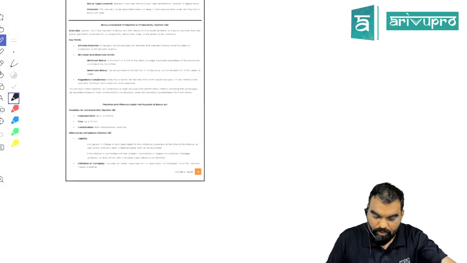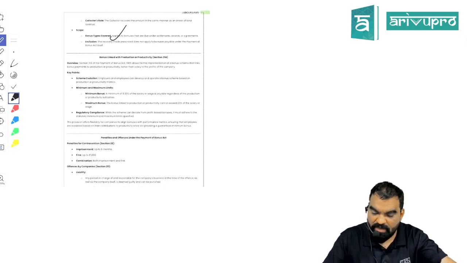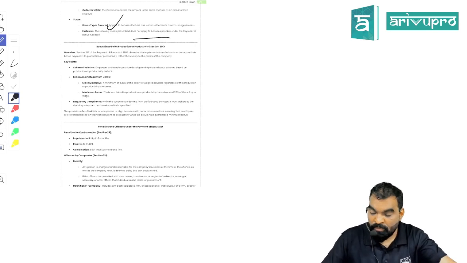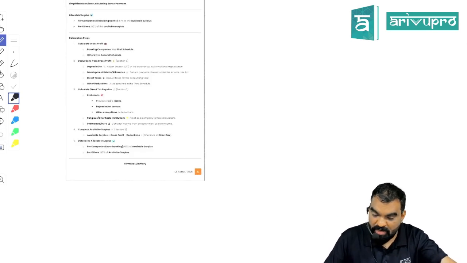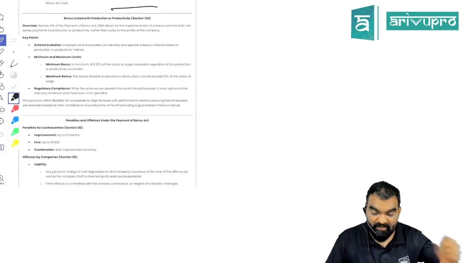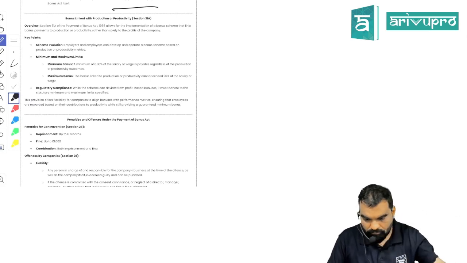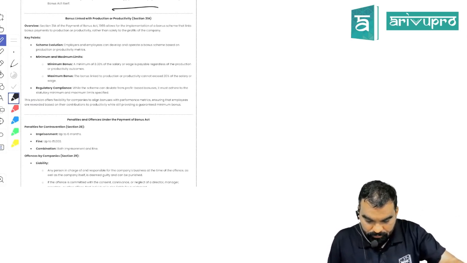You can apply to the appropriate government for the recovery of bonus, and it will be classified as land revenue because it is due to the employee. So all employee dues would be counted as what, beta? Would be counted as land revenue.